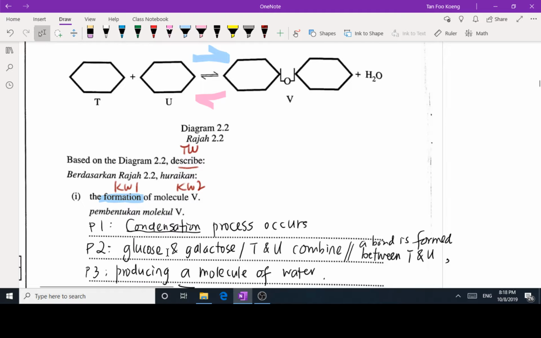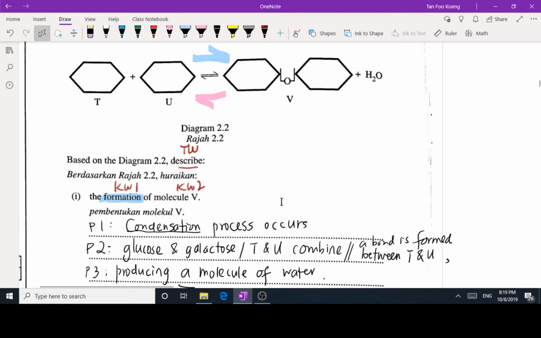First of all, we have T and U. These could be glucose or galactose, because they are quite similar in terms of their molecular structure. They are all hexagons. If T is glucose, then U must be galactose. If U is glucose, then T must be galactose.